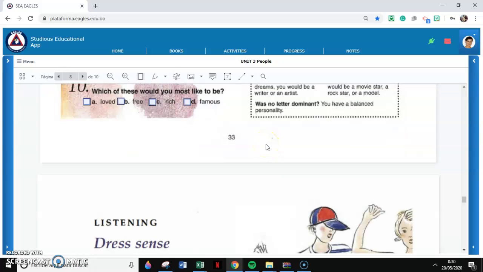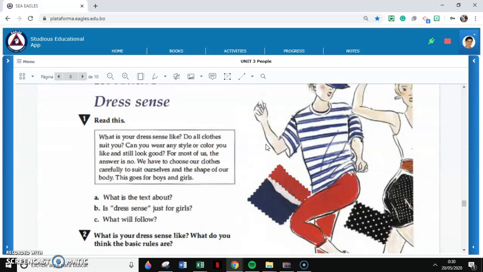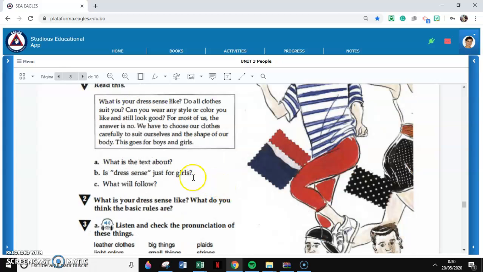And then we're going to move on to the next page, page 8, and dress sense. Read these. What is your dress sense like? Do all clothes suit you? Can you wear any style or color you like and still look good? For most of us, the answer is no. We have to choose our clothes carefully to suit ourselves and the shape of our body. This goes for boys and girls.